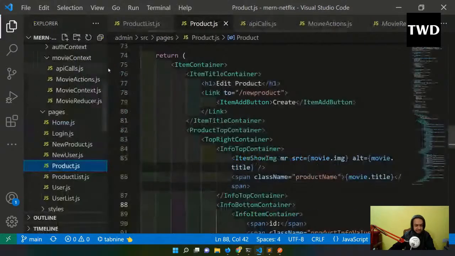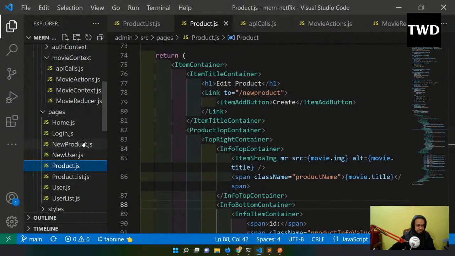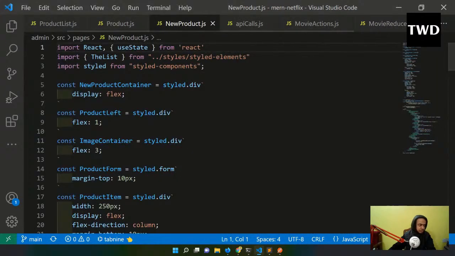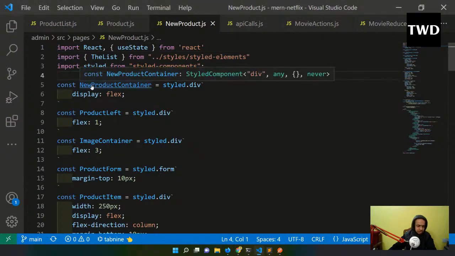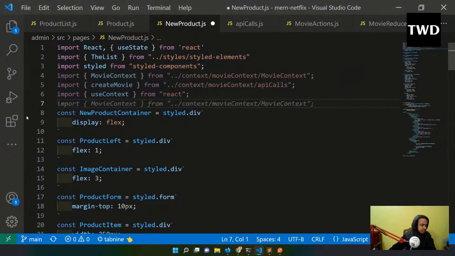This create thing is coming from new product. So I have to go to this new product, and I have to first import some more things. So in this new product I'll go and import some things. Okay, so that is there, new product.